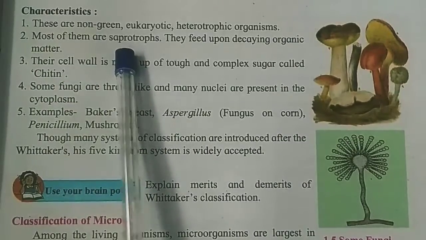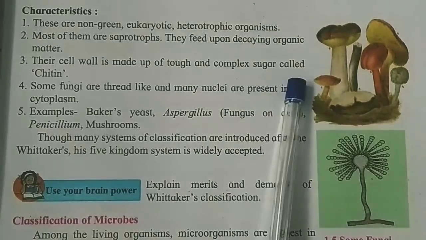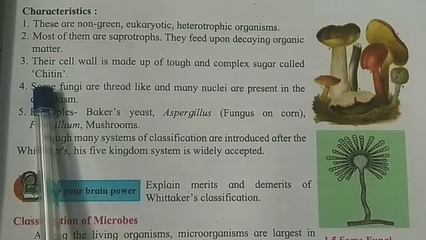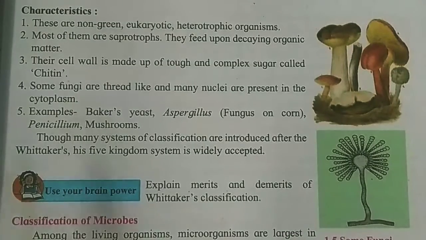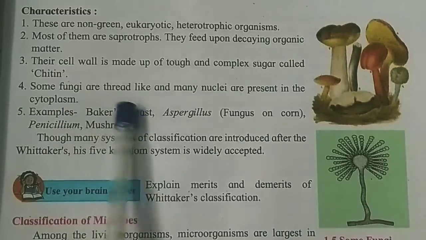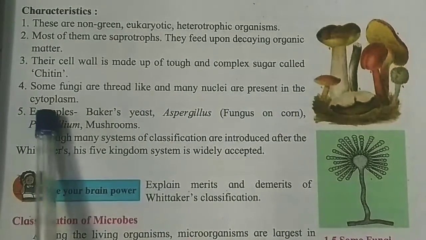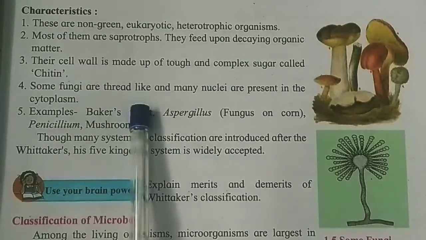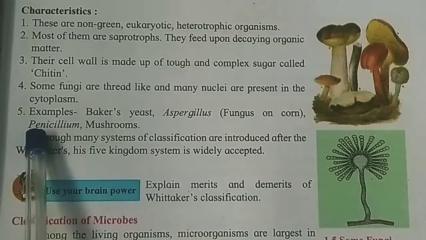This is the scientific word. Their cell wall is made up of tough and complex sugar called chitin. Some fungi are thread-like and many nuclei are present in the cytoplasm.